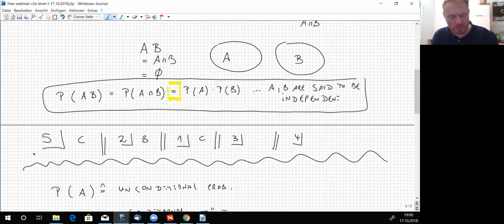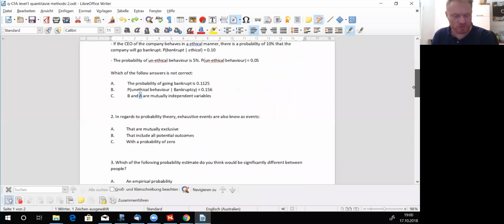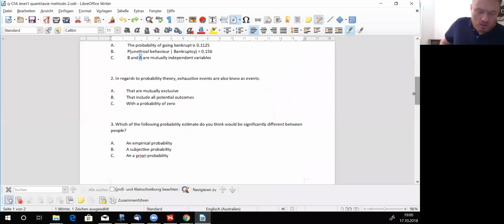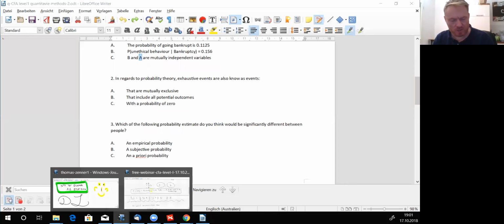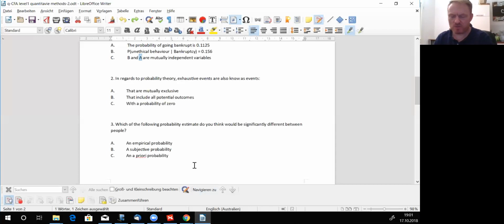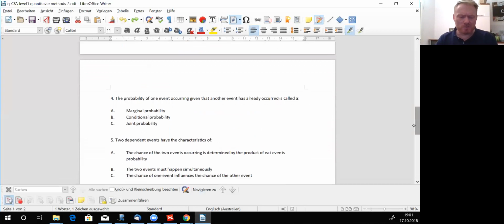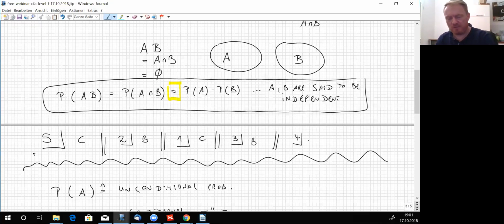Let's just go here again and see what we said to question 2. In question 3, we said B is correct. 3 is B. And 4 is, what was it? Of course I forgot it. 4 is the probability of an event occurring given that another event has already occurred. Of course, it's a conditional one, so B is correct, and we're asking for which of the following answers is correct, and not which of the following answers is not correct.